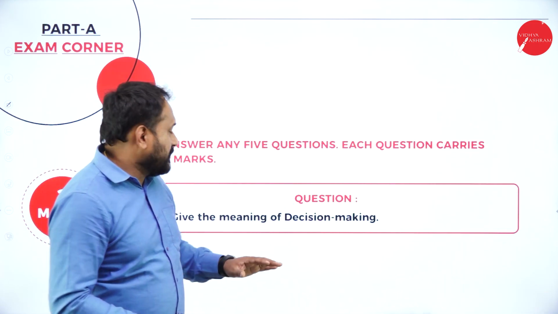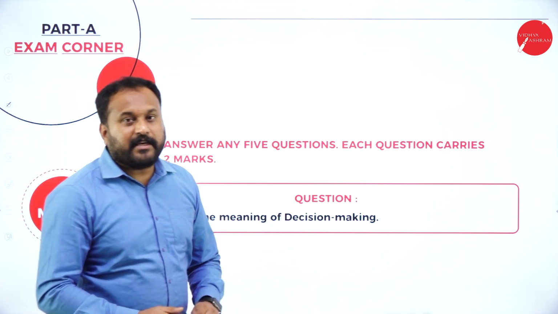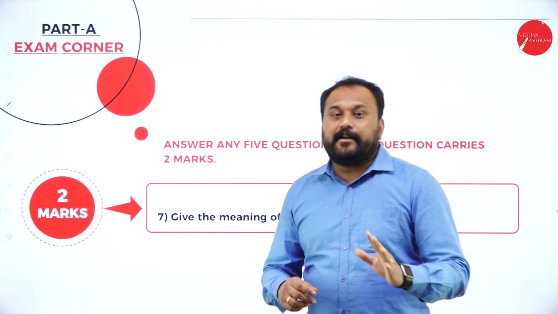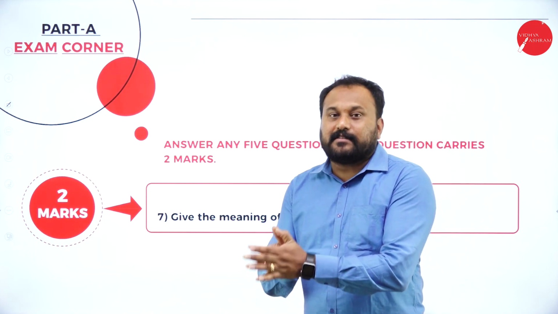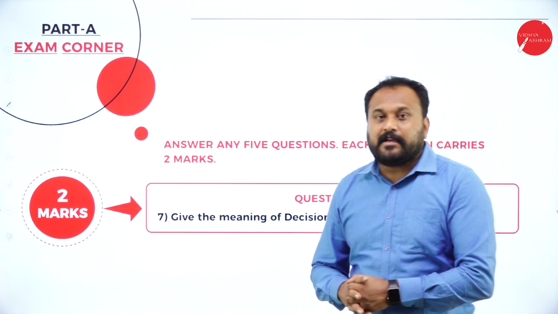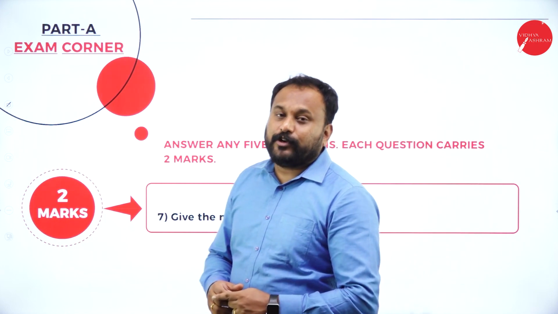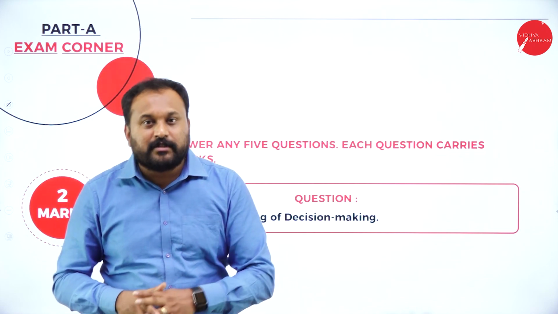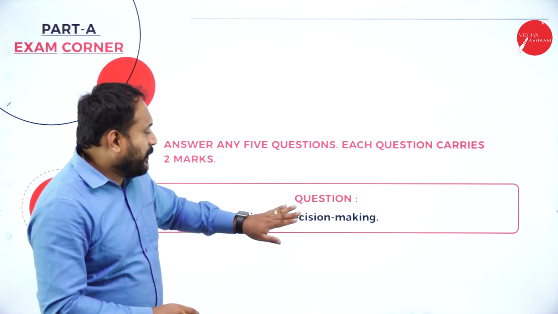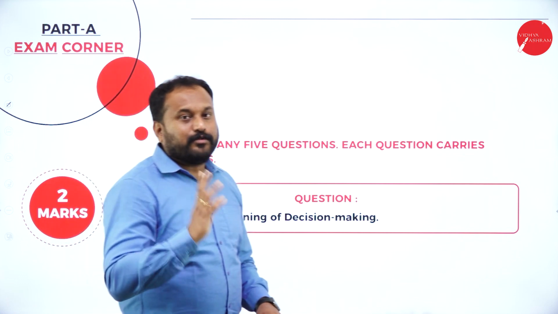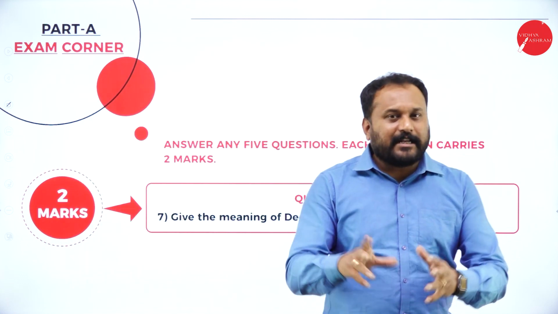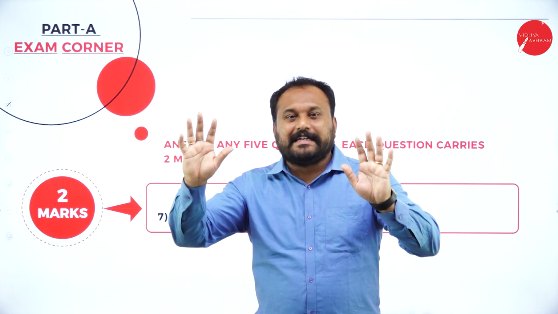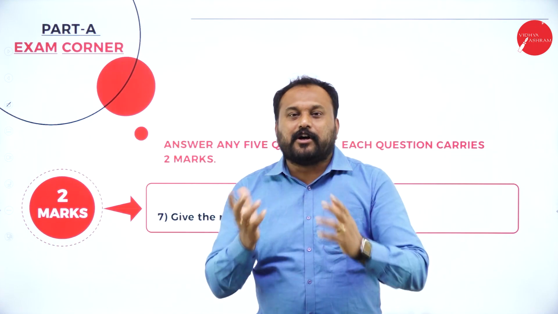Now the question here is, give the meaning of decision making. Now, decision making, which chapter you will actually get is, you will get it in the organizing chapter. That is the 3rd chapter where decision making comes, and decision making is only for 2 marks. There is no 10-mark question, no 15 marks question. So you still can expect a question called decision making in the 2 marks. So what is decision making? I'll give you an option here. See, whenever there are 2 options, deciding one good option is called decision making.